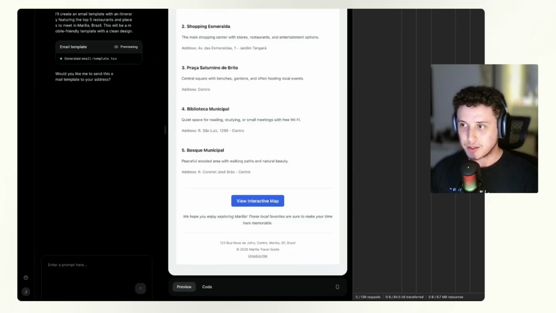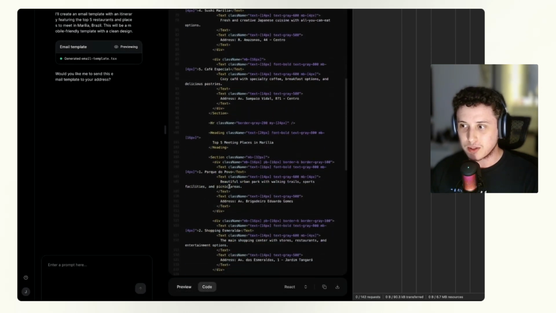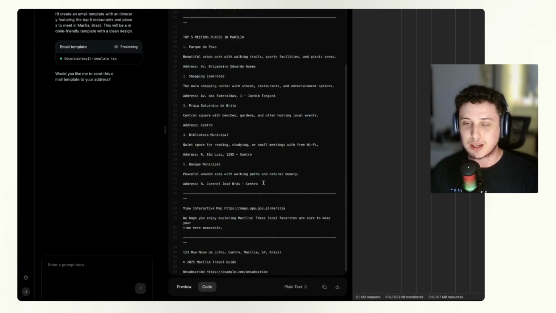And the great thing is also that whenever you ask something to New.email, you can click on this code tab here and it will generate and give you access to the React code. But of course, you can just convert it to HTML or even the plain text version. So it's always a good practice to have the plain text version for your email templates.